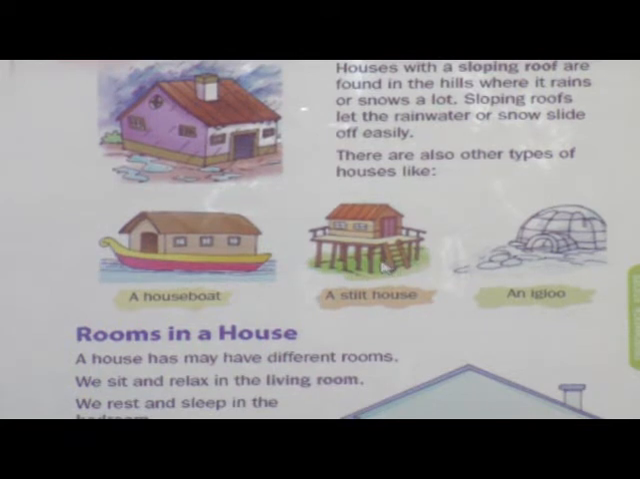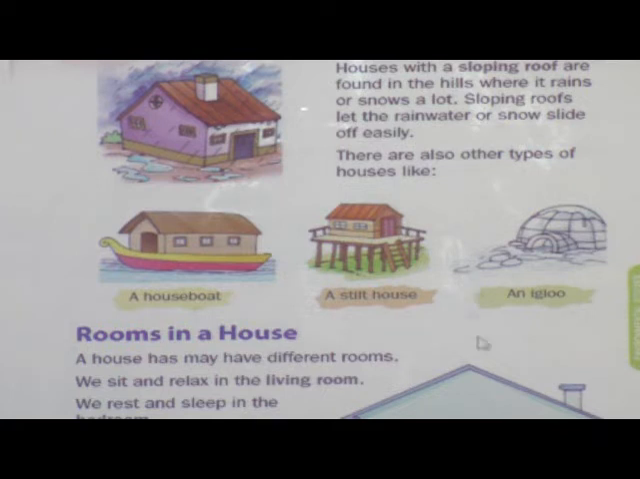Yes, we can use that empty space or a place for any work. Next type is an igloo. See children, what is an igloo? An igloo is a house which is made of bricks of ice. Got it? These are the types of houses: permanent houses, temporary houses, houses with sloping roof, a houseboat, a stilt house and an igloo.